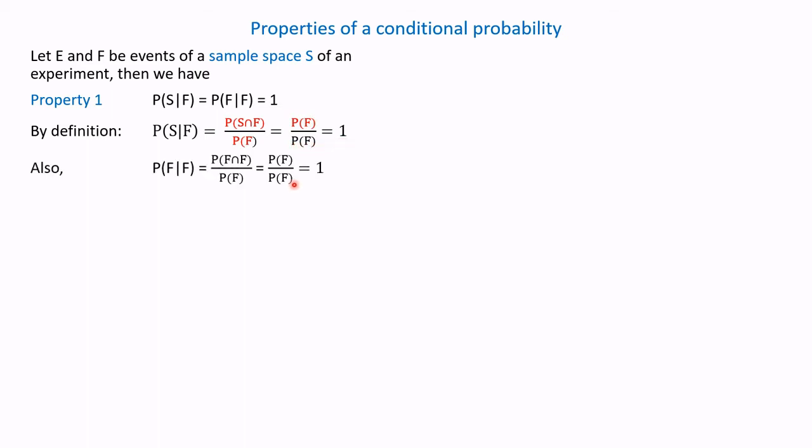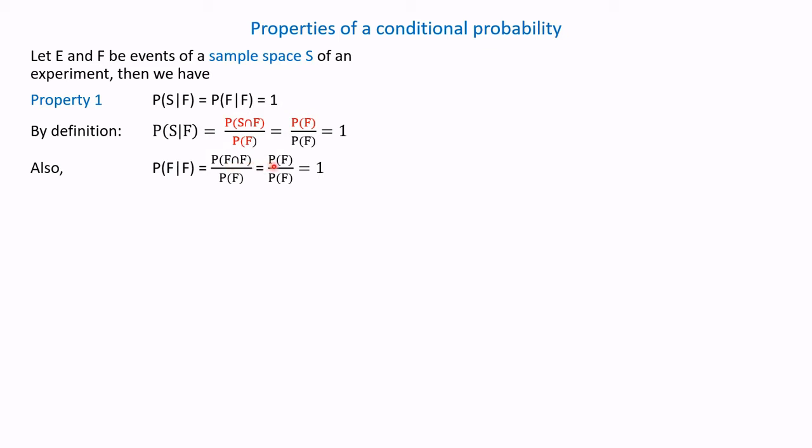Also, the conditional probability of F given that F has already occurred equals, by definition, probability of F intersection F divided by probability of F. F intersection F is F itself.